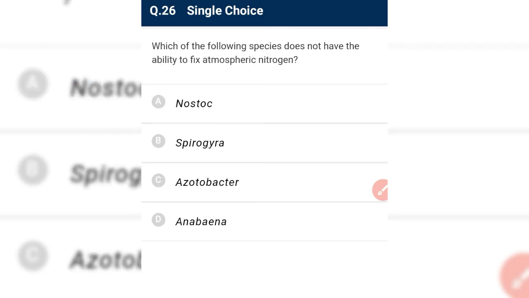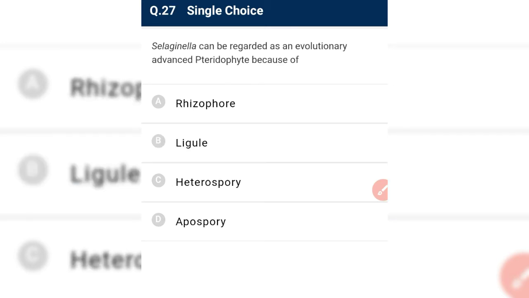Next, which of the following species do not have the ability to fix atmospheric nitrogen? Nostoc has the ability, yes, it has heterocyst. And Asparagus is a green alga which does not have the ability to fix atmospheric nitrogen. Azotobacter is an aerobic free living nitrogen fixing bacteria. And Anabaena is a cyanobacteria, which is found in the roots of Azolla.